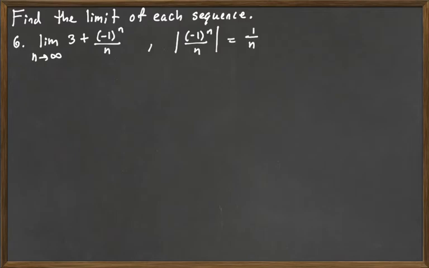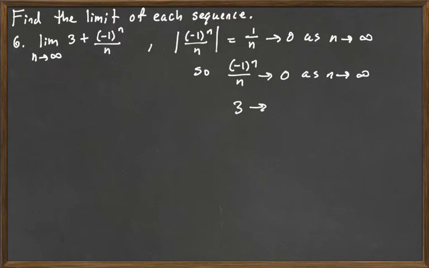Okay, now the absolute value of negative 1 to the n is going to be just 1, because negative 1 to the n is either going to be 1 or negative 1, and the absolute value of negative 1 or 1 is going to be 1. Absolute value of n is just going to be n. And that is going to go to 0 as n goes to infinity. So that absolute value theorem would say, okay, if we drop the absolute value bars, then negative 1 to the n over n would also go to 0 as n goes to infinity.